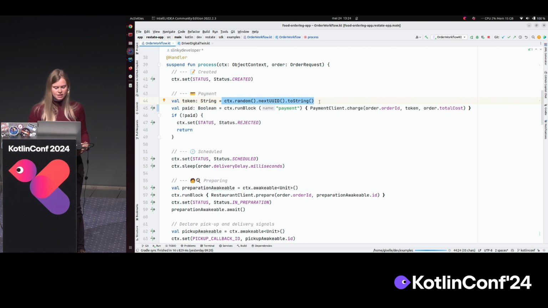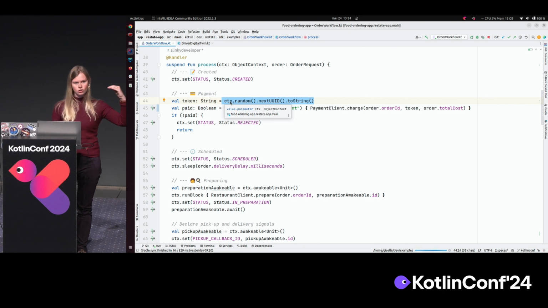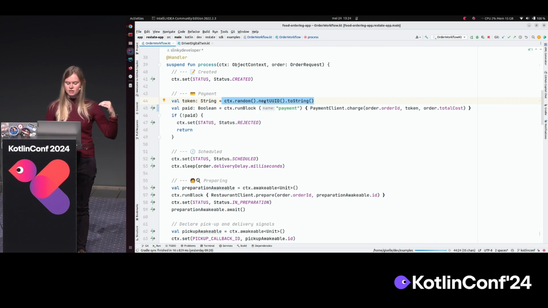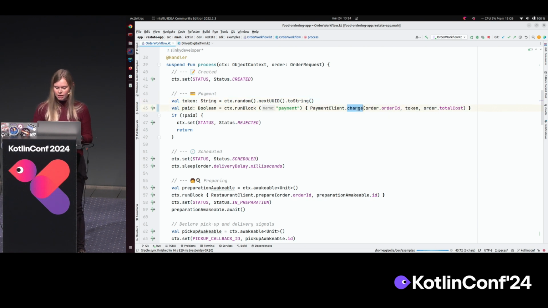And what happens when this gets executed is that the idempotency token becomes a log entry. And once this is executed and it is a log entry, this will be the same on every retry. So this will be a stable token across all the retries, so then we can do the payment and supply the idempotency token to it.